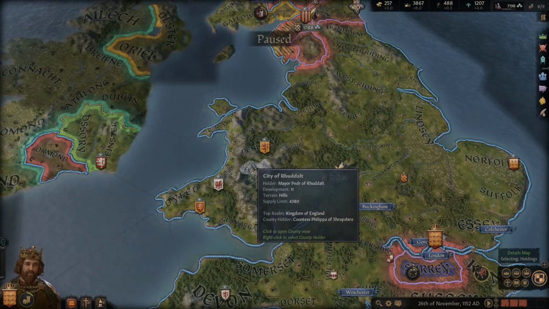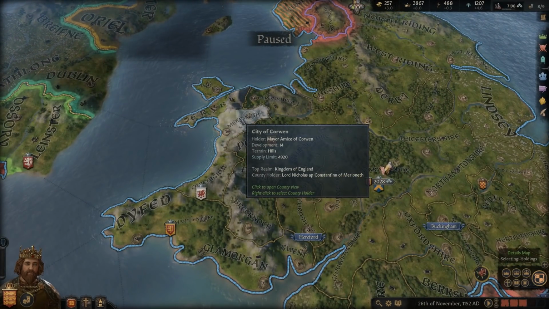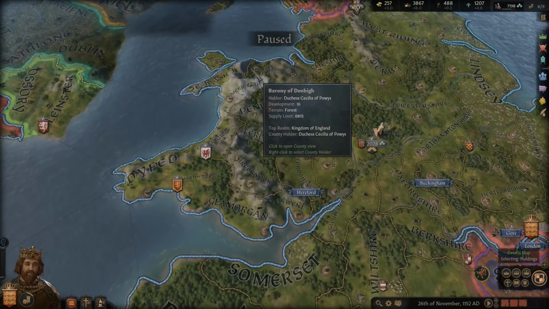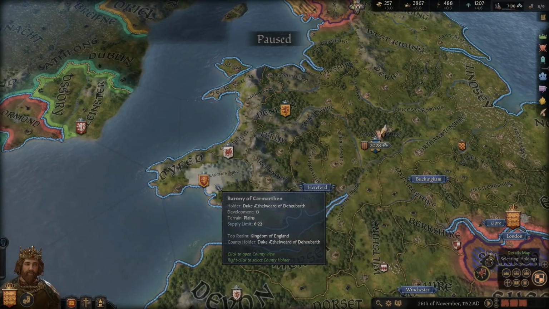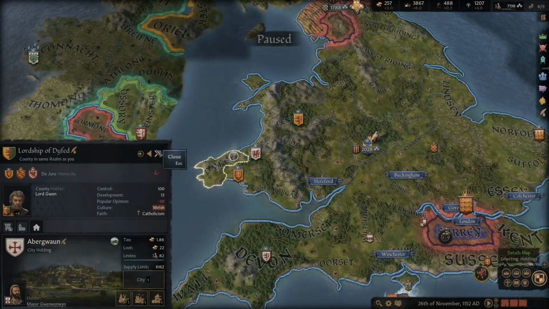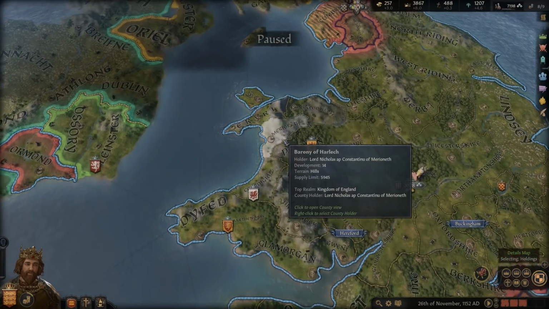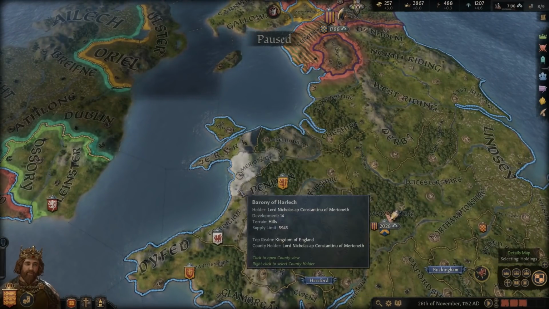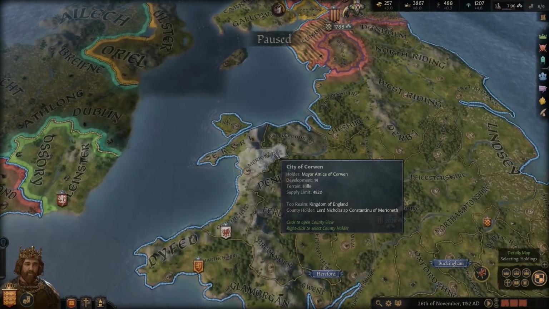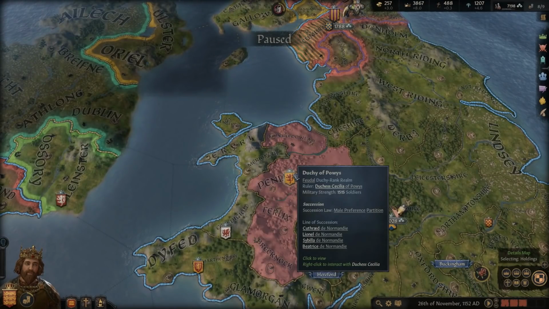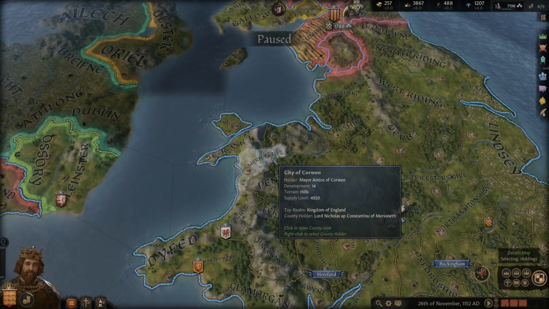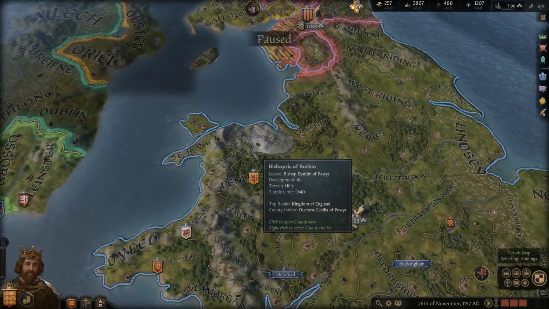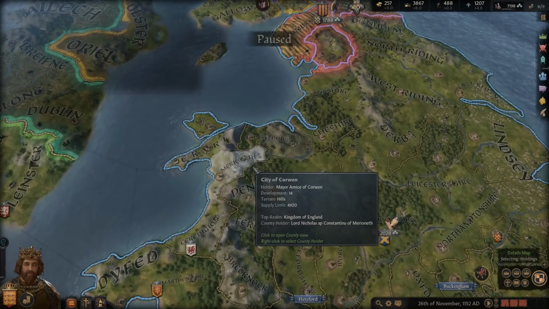So here in Wales, now again, nominally, all of Wales recognized Henry II as their liege. But in this sense, I would say that really only the southern part of Wales was under him in the way that CK3 would recognize it as him being the liege. Up here in the north, I would say not so much. The control of Henry II here was not very strong. He did not have a good control of the north. Again, they recognized him as their superior liege, but they didn't really even give him anything. They didn't give any money or levies or anything like that. So they were very autonomous here.